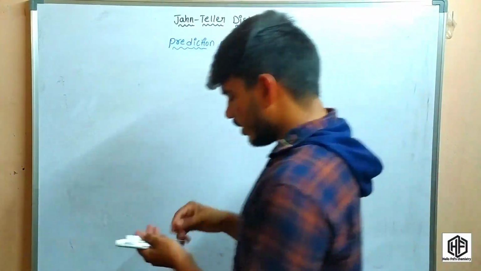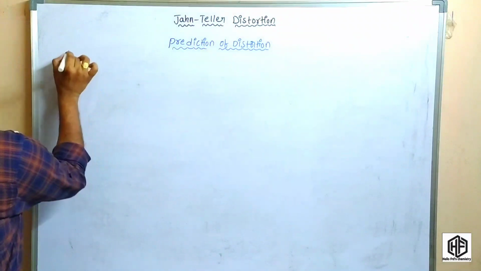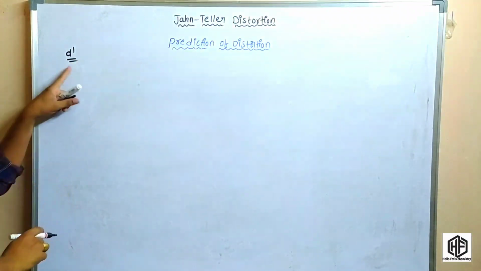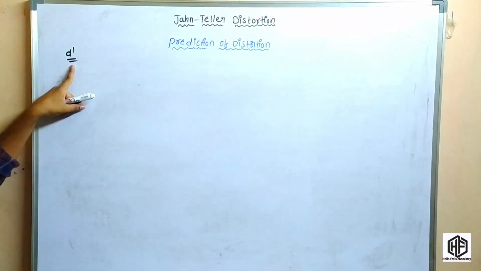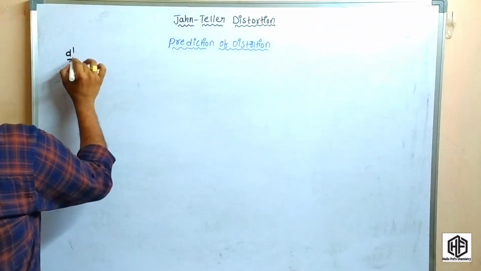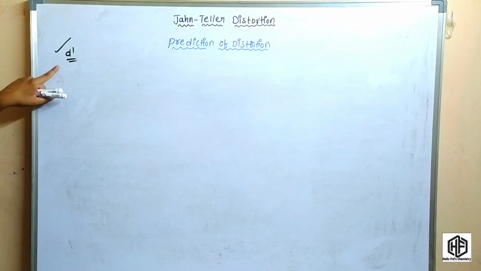So first of all, the d1 configuration. Already you know that the d1 configuration is an unsymmetrical field. It means an electronically degenerate state, so it can exhibit Jahn-Teller distortion.